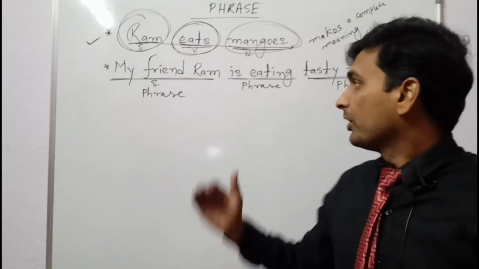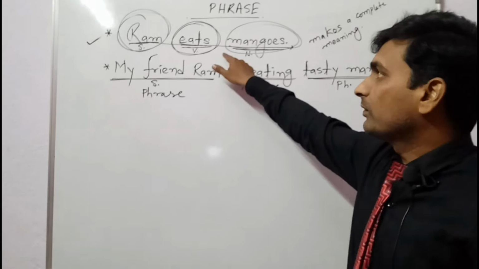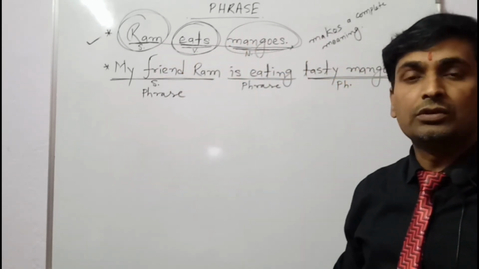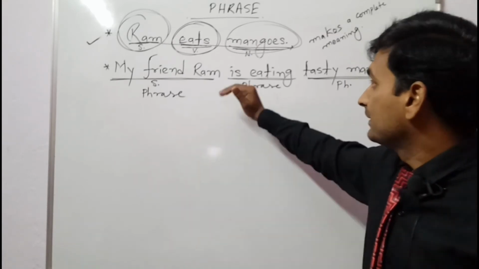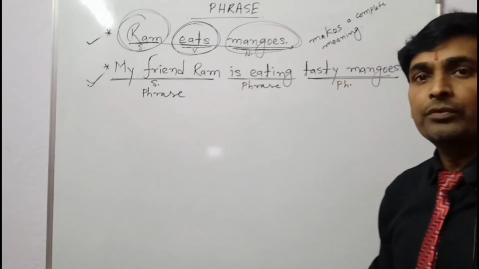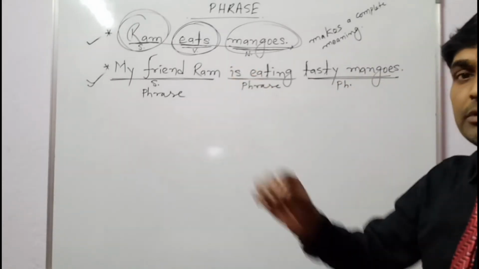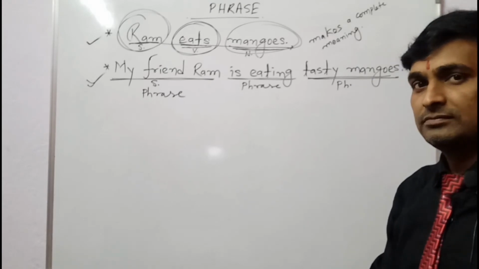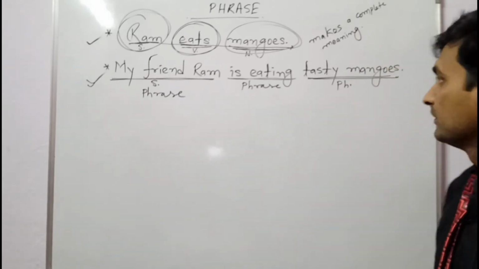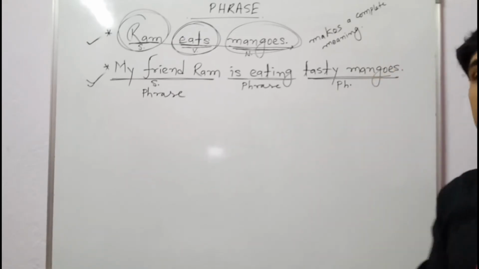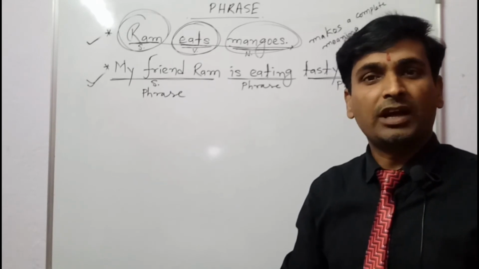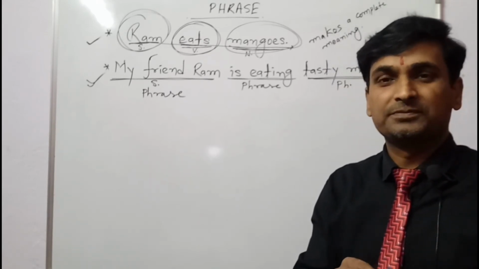Okay. So here you can see that in the first sentence, all these 3 words are not phrases. But in the second sentence, my friend Ram is a phrase. Clear? Is eating is also a phrase. And tasty mangoes, that is also a phrase. Clear? I hope you have understood it.